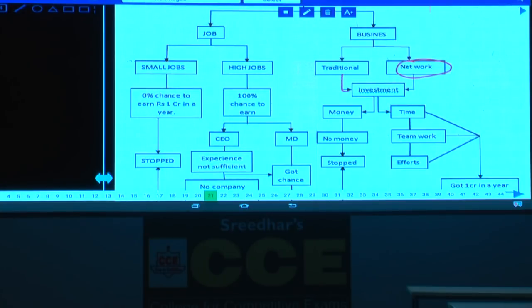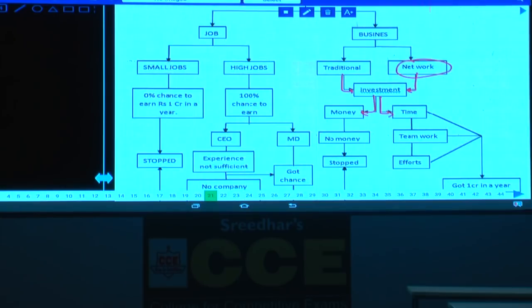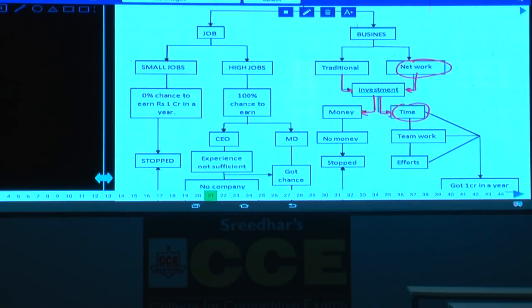Now for traditional we need investment, and for network also they need investment. Now for the traditional business, which type of investment is required? Money is required. But for network business, what is the investment here? Time is the investment, isn't it? Then how much money he invested in network market here? Is there any necessity for that person to invest money in the network market? No. What are the things that are to be invested here? Time should be invested, teamwork should be done, and effort should be made. But money is nowhere related to this.